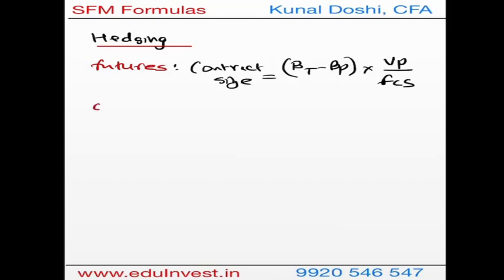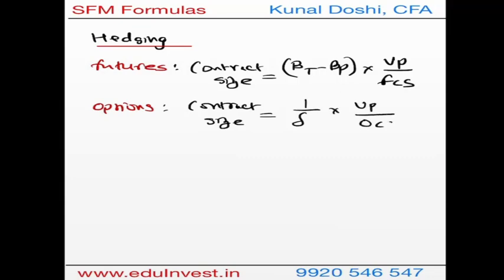If I do the same with options, there is a minor change here. The contract size in that case is going to be, instead of beta, I will be using the option sensitivity, that is 1 over delta times the value of portfolio over option contract size. And in option contract size, I will take the option premium into the lots and the value of the premium. So this is just a minor difference between the future contract size and the option contract size.